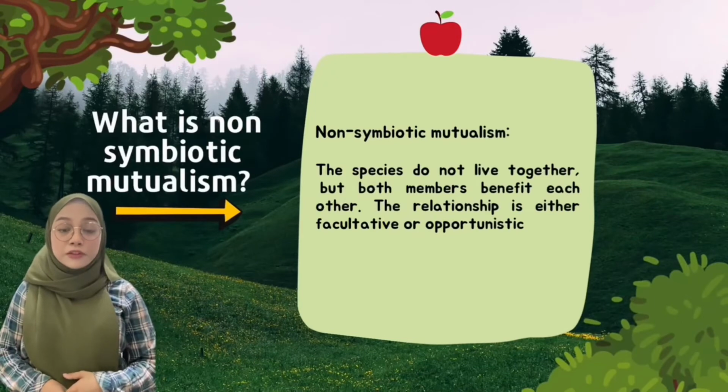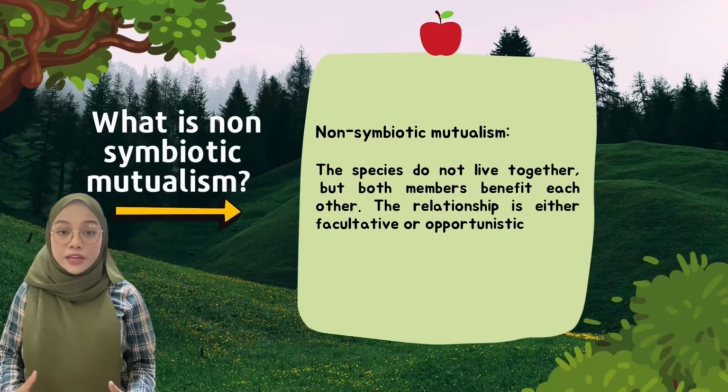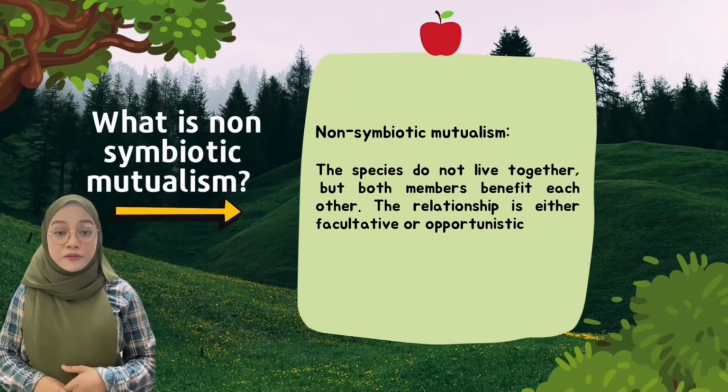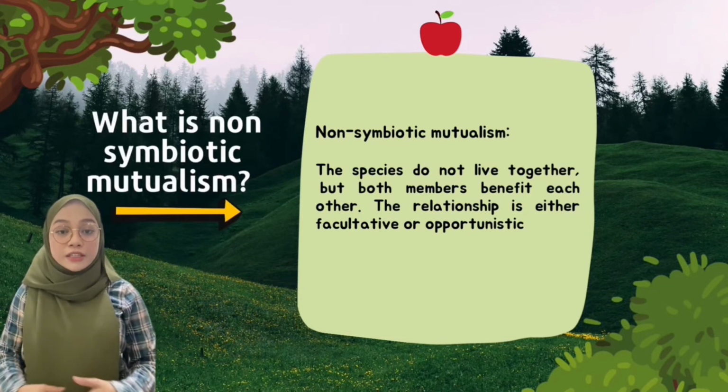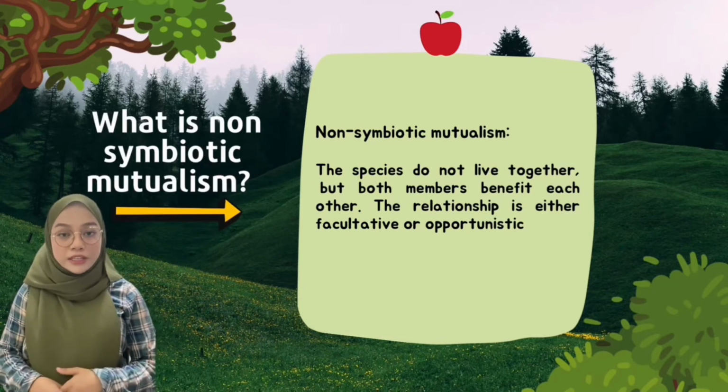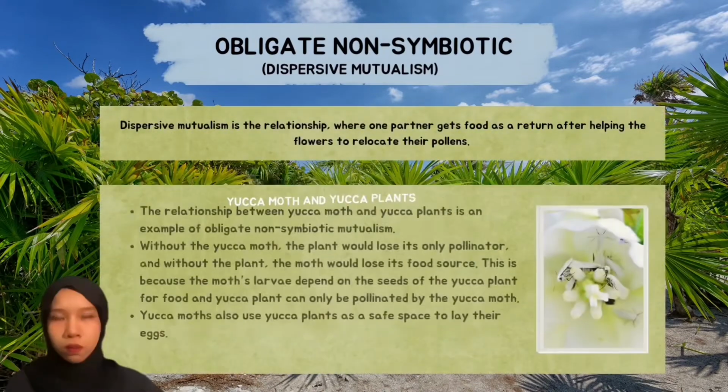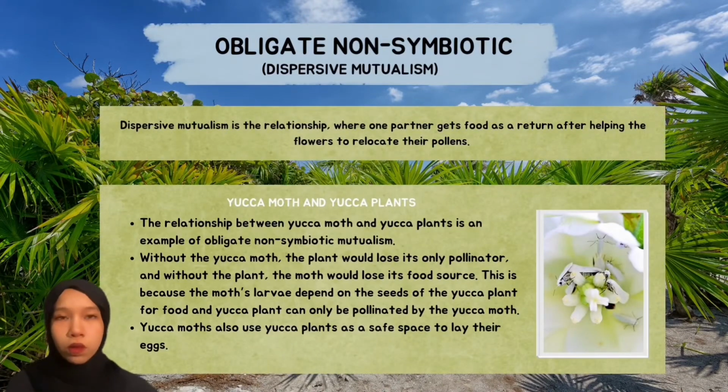Non-symbiotic mutualism refers to species that do not live together, but both members benefit each other. The relationship is either facultative or opportunistic. The best example for non-symbiotic mutualism is between yucca moth and yucca plants. The relationship between yucca moth and yucca plant is an example of obligate non-symbiotic mutualism, or dispersive mutualism.